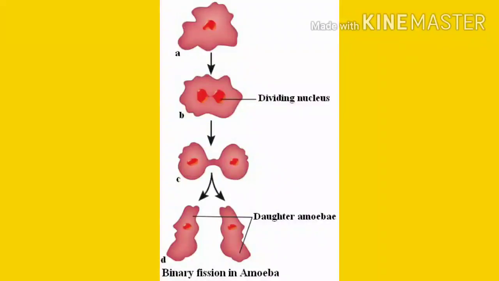Binary means two and fission means division. The two daughter amoebae live independently, grow to full size and divide again.